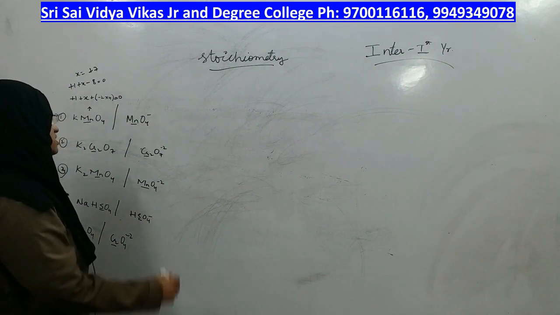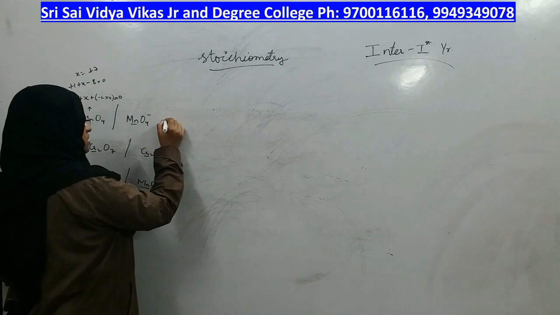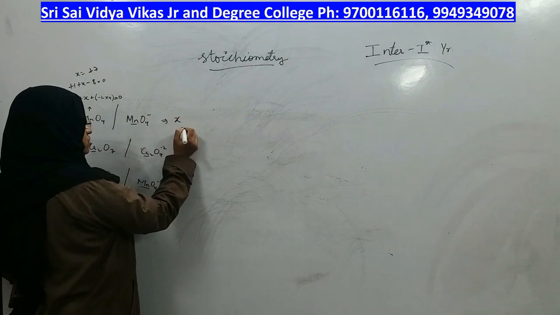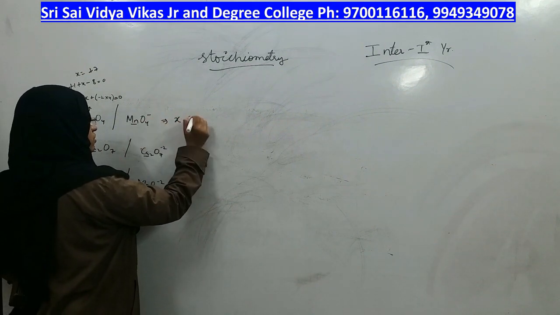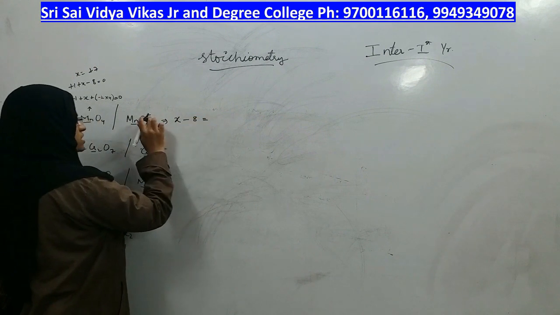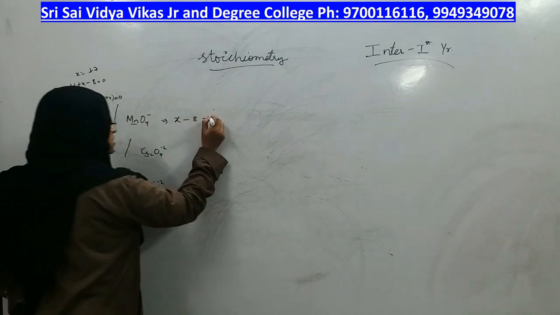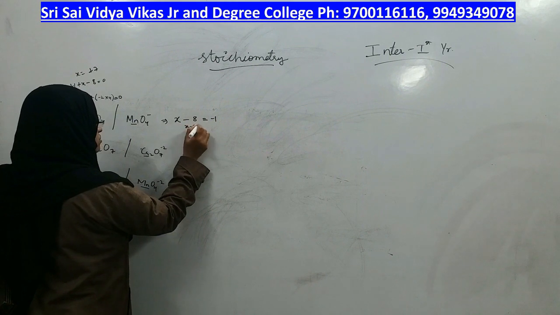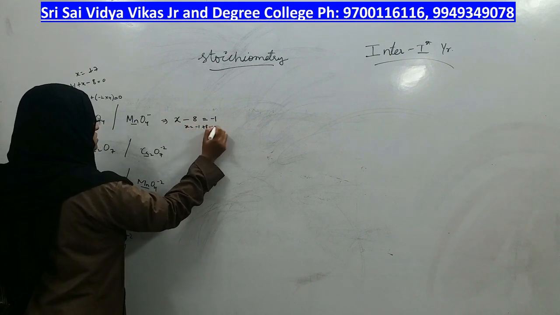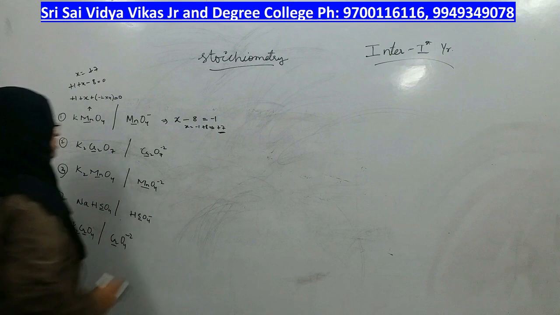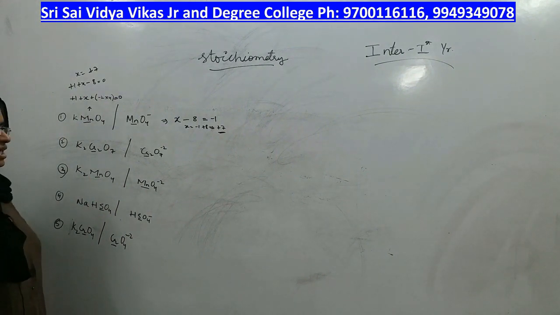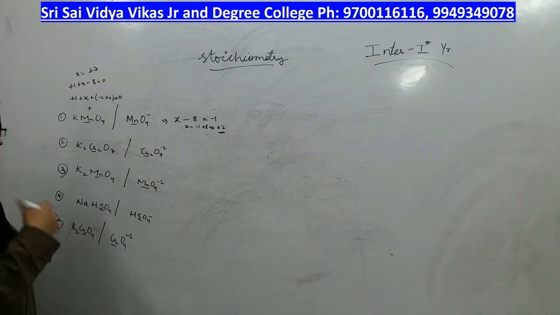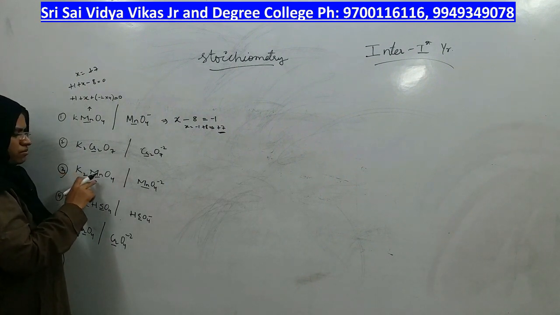Same way, in just permanganate, what is the oxidation state? Manganese you don't know, -4 twos are 8, is equal to... is there any charge on the molecule? Yes, -1. X is equal to -1 plus 8, which is +7. Whether you take potassium permanganate or just permanganate ion, the oxidation state of manganese is +7. Clear? Shall we move towards potassium manganate?